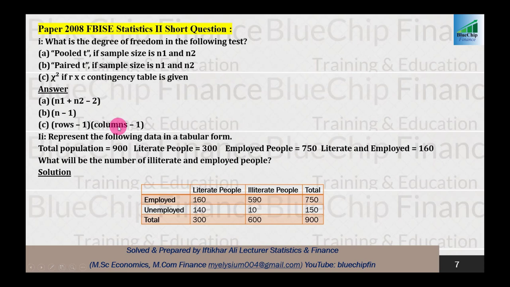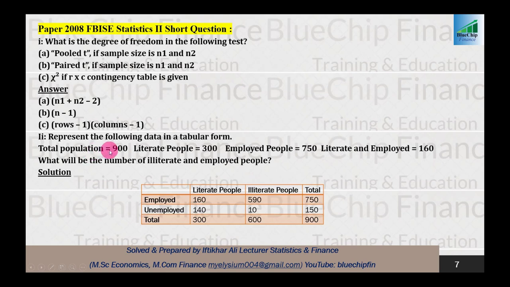The next question is: represent the following data in tabular form. Total population 900, literate people 300, employed people 750, literate and employed equals 160. What will be the number of illiterate and employed people? So you can calculate this through a contingency table, which we already made in different questions related to chi-square.